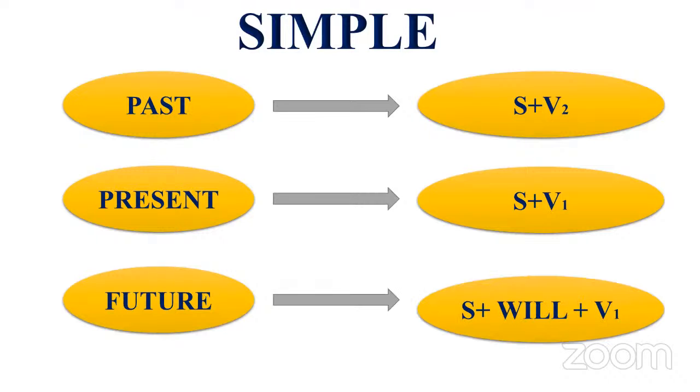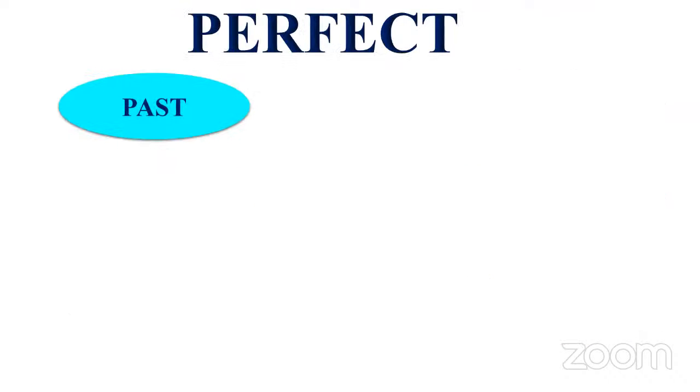Next one, perfect. How will the past perfect be? Priyadashni, tell me.